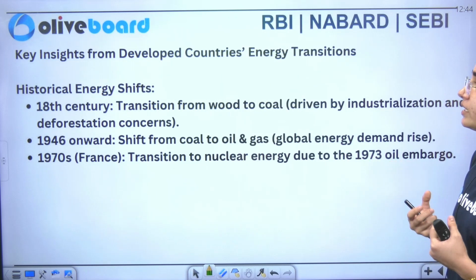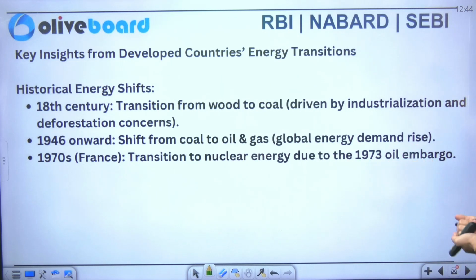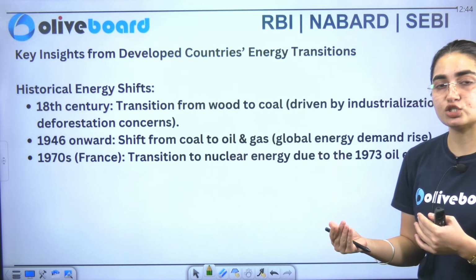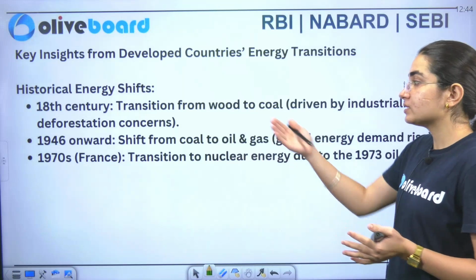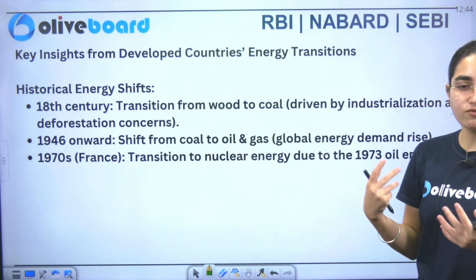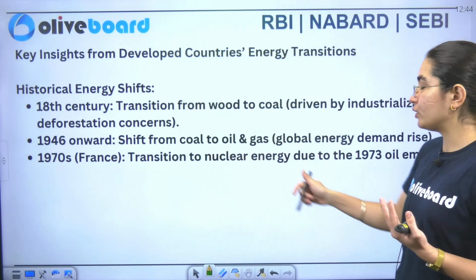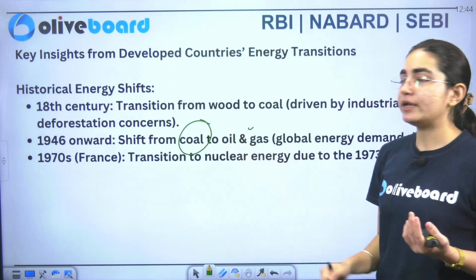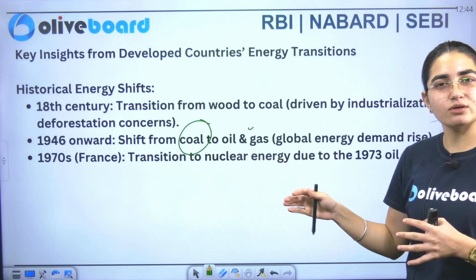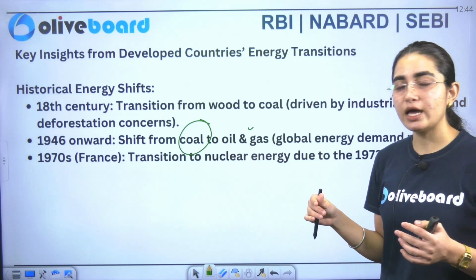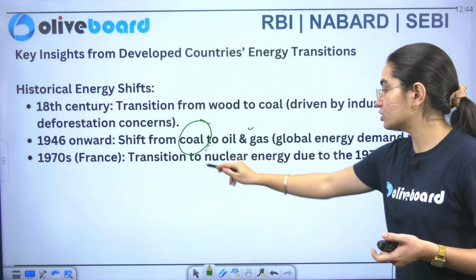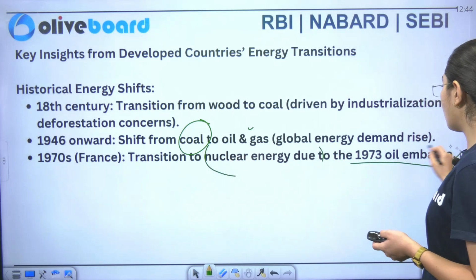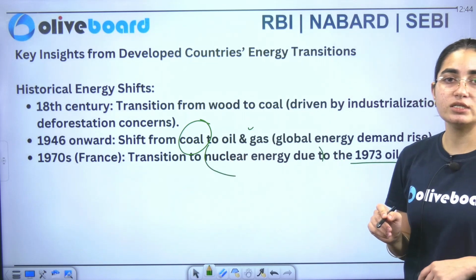We'll see about the key insights from the developed countries' energy transition. So if I talk about the historical energy shift, so you can see that 18th century में क्या था? The transition was there right from wood to coal. Similarly, 1946 onwards, we started focusing on oil and gas from coal. And now if I talk about 1970s, particularly taking into consideration the country of France, so the transition was to the nuclear energy due to oil embargo in 1973 that was there.